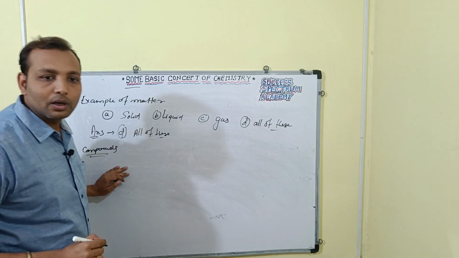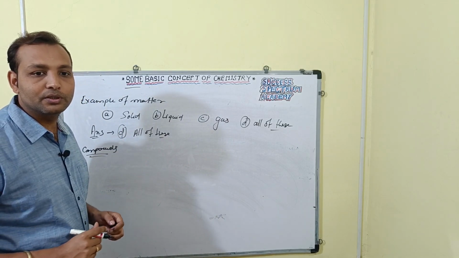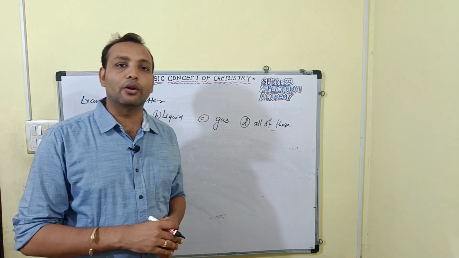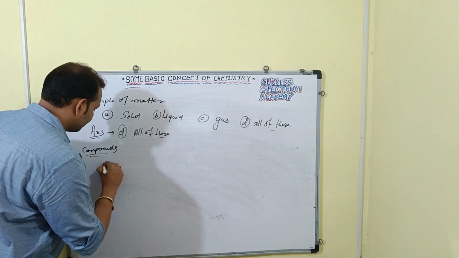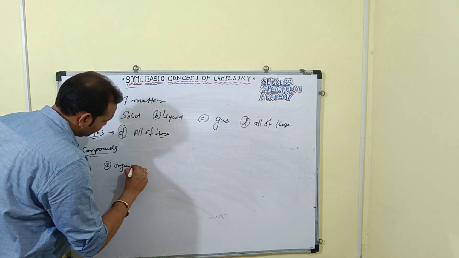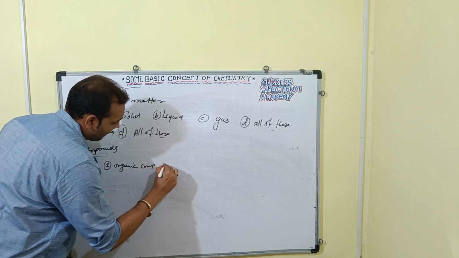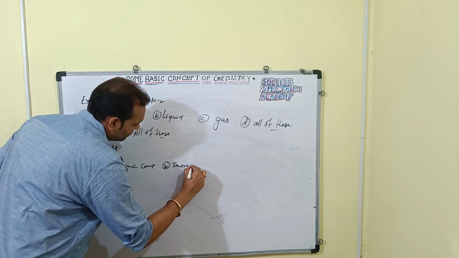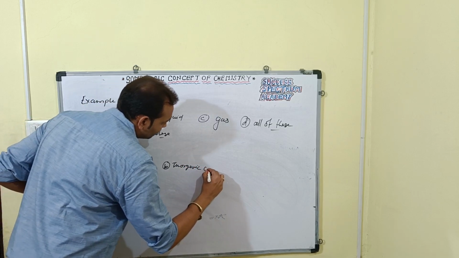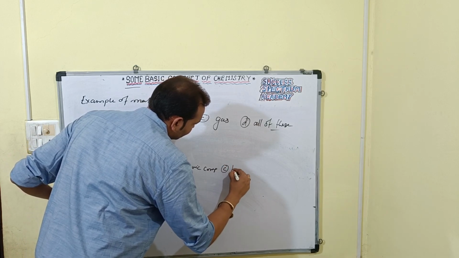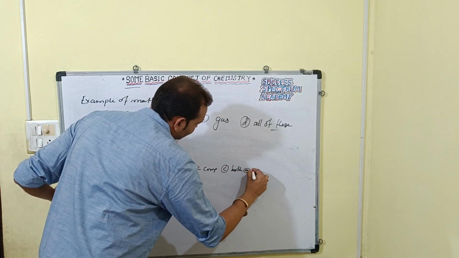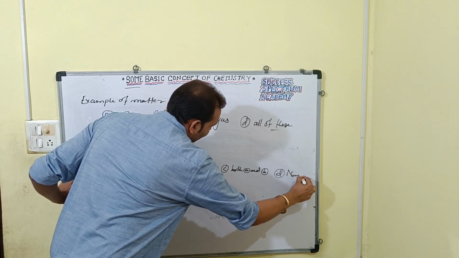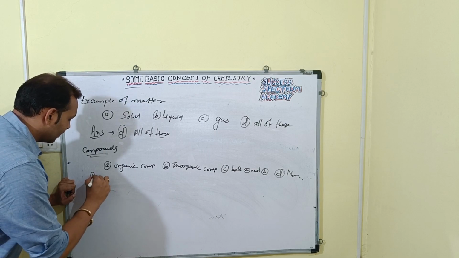So types of compounds means, if I say organic compound, inorganic compound, yes or no? Both 1 and 2 and none of these, right? If I give you here organic compound, inorganic compound, both A and B, and D we have none of these, then you can answer in this, right?